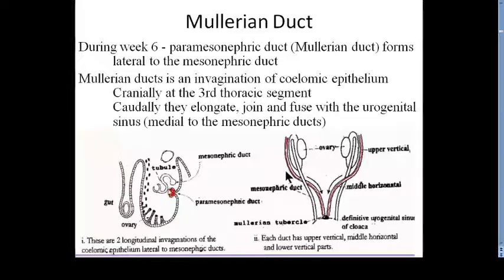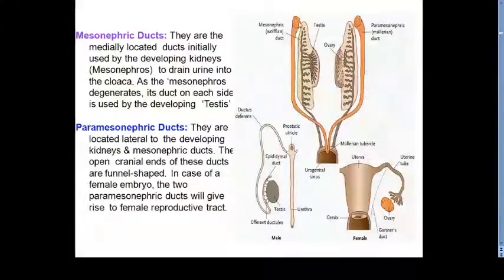When the coelomic epithelium invaginates, its edges approach each other and separate from the surface coelomic epithelium to form the paramesonephric duct. It is a longitudinal duct and it is present lateral to the developing mesonephric duct. The cranial part of the duct lies at the level of the third thoracic segment. If we see in this diagram, the cranial part is funnel shaped and opens into the peritoneal cavity, and it lies lateral to the developing mesonephric duct.